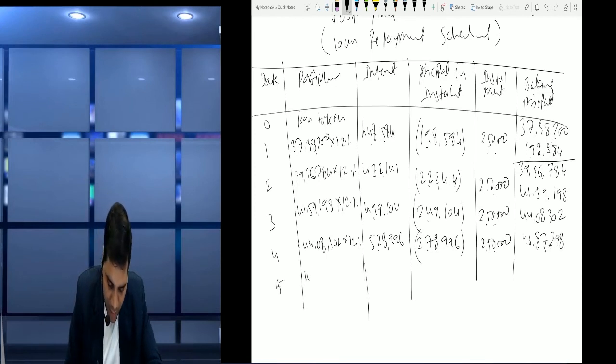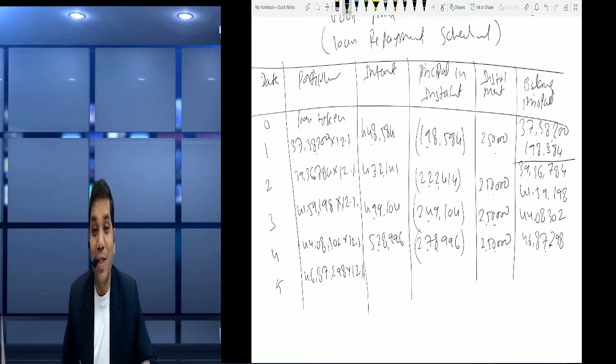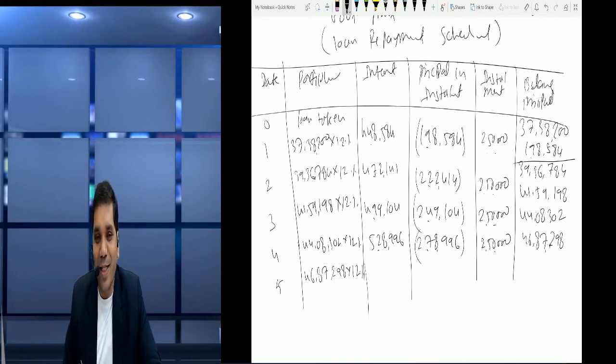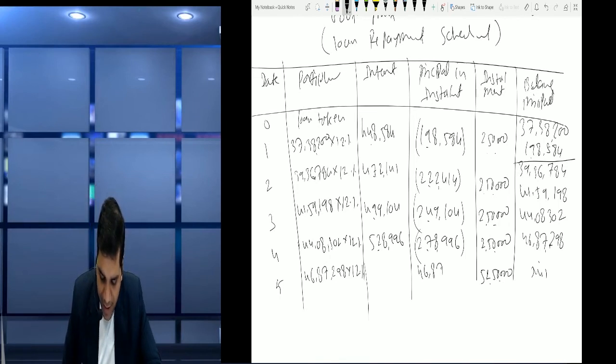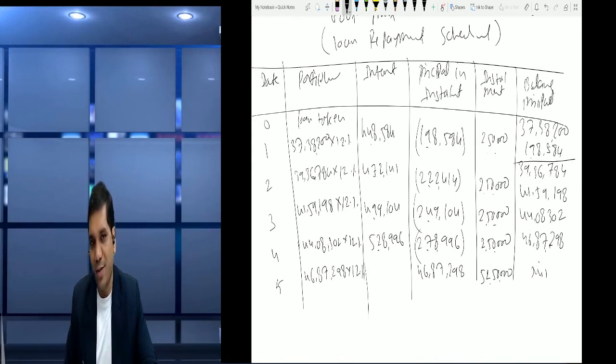Now in fifth year, 46,87,298, 12%. But in fifth year we know we will not pay interest only, but also bullet payment of the principal. So overall how much payment we made? We make payment 52,50,000. तो इस बार प्रिंसिपल बचना चाहिए क्या? No. So what we do? This principal become nil. So it means that principal 46,87,298 should be here. So how much interest?